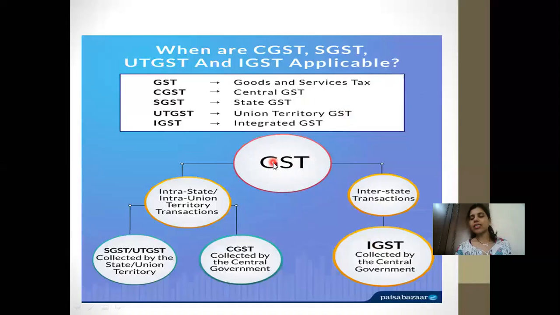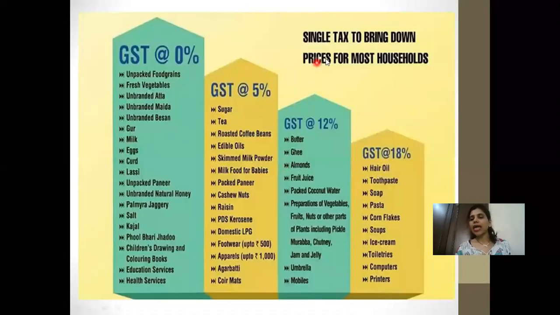Now, before GST it was VAT, but then VAT was removed. The reason was a single tax to bring down the prices for most households. Before GST, every state had its own slab system, decided by the state government. But now the central government has decided, and the slab is uniform for all the states. Wherever you go, it is going to be uniform.